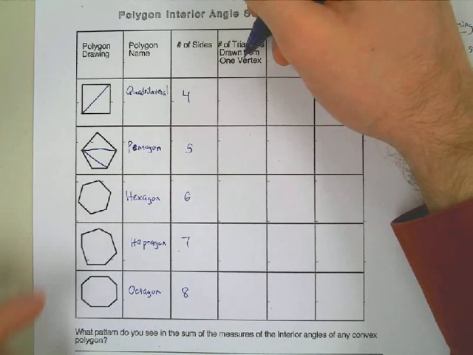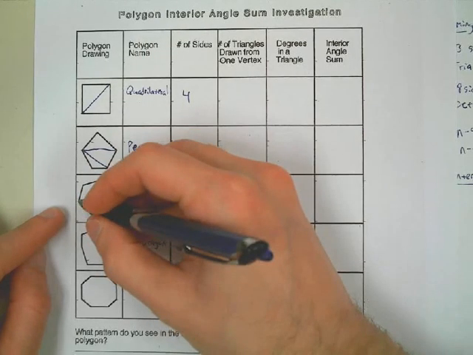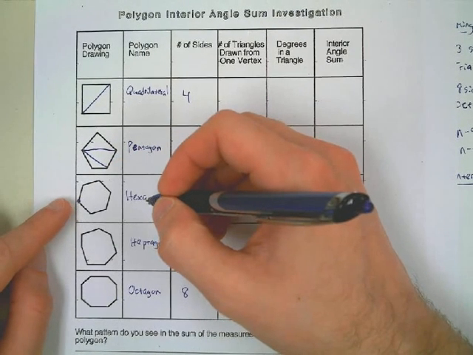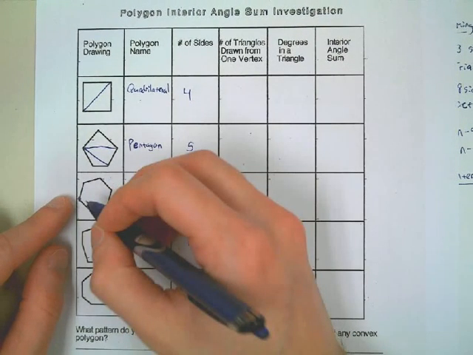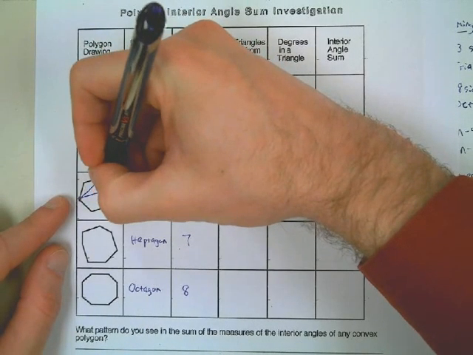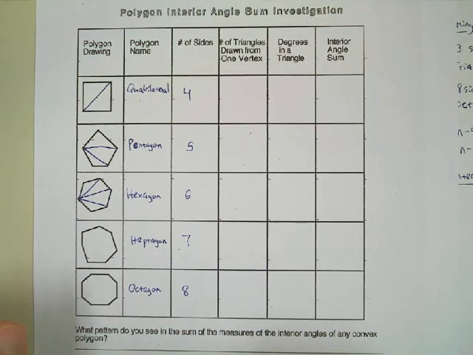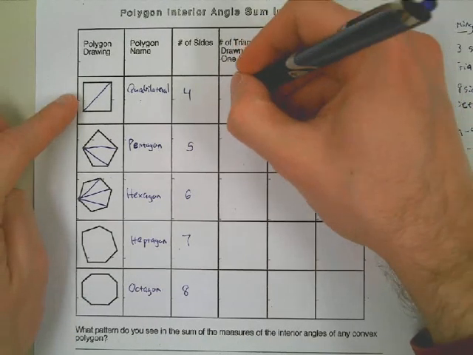The hexagon. Again, I'll pick this point right here. I can draw a diagonal from here to there, from there to that other vertex, and from there to there. So how many diagonals do we have drawn there? We have 3 diagonals there and 4 triangles. So we have 2 triangles here, 3 triangles here, 4 triangles there.